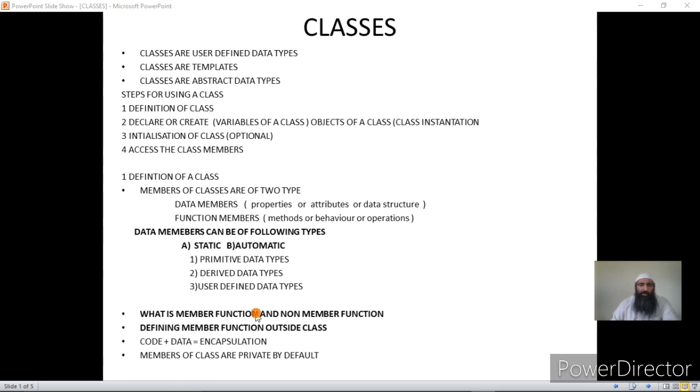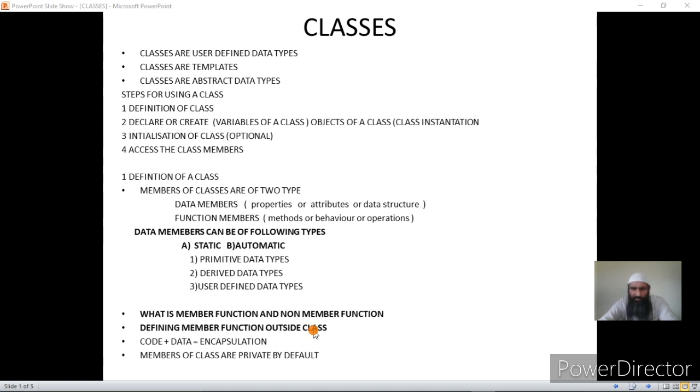Now what is a member function and a non-member function? A function that is defined within the class we call a member function. All the functions which do not belong to that class are called non-member functions, whether they belong to another class in which they are defined, or they exist independently in a C++ program. Now, defining member functions outside the class: we can equally define member functions, that is the functions that belong to a class, within the class or outside the class.